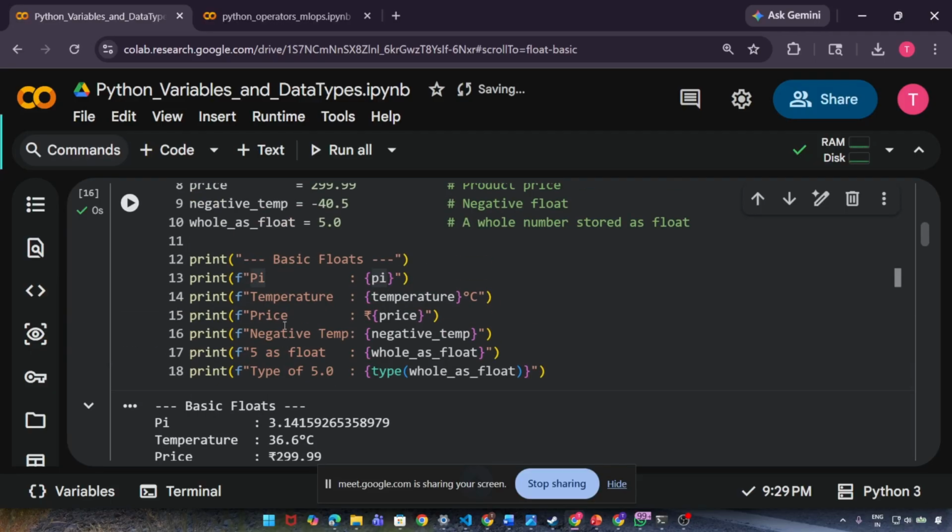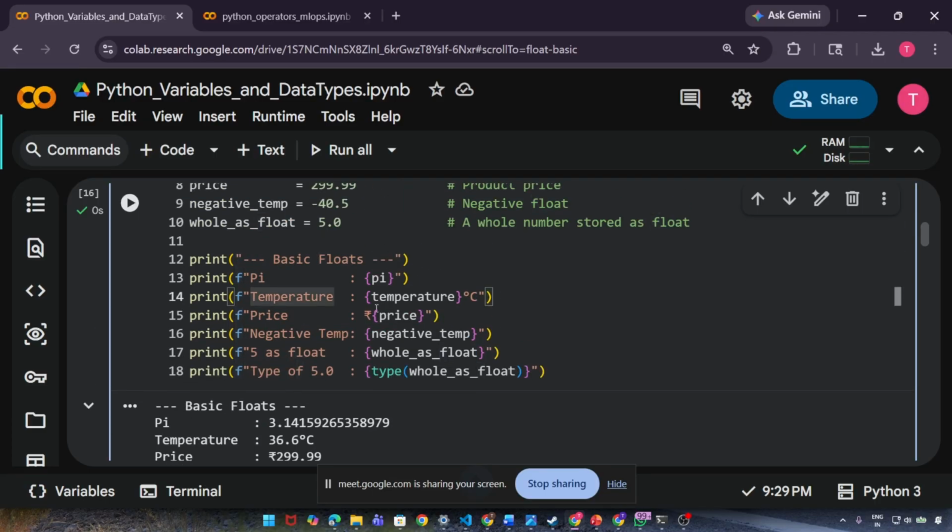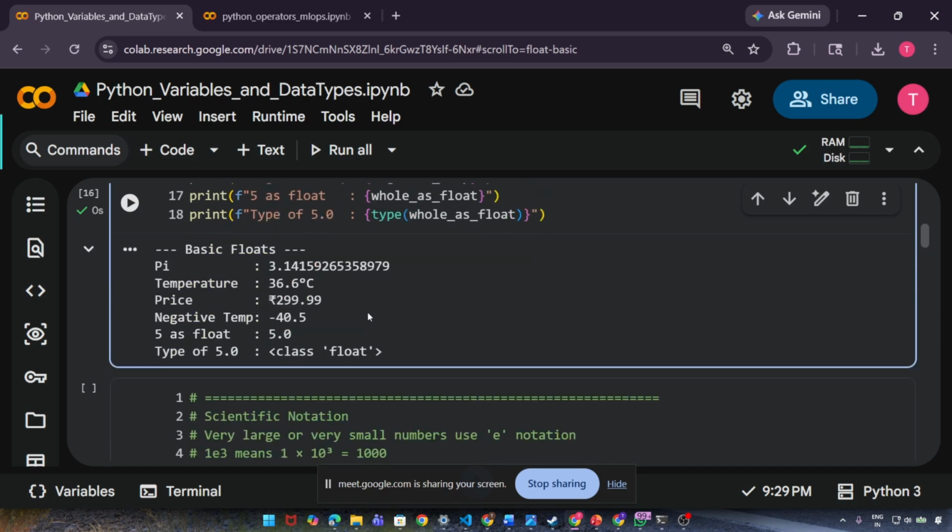Great. And guys, see the magic of the f-string or format string. See, isn't it pretty beautiful? See, I have chosen temperature this much degree Celsius. This is the INR sign, right? So if you know format string, you can really beautify any output, which is a pretty good thing.